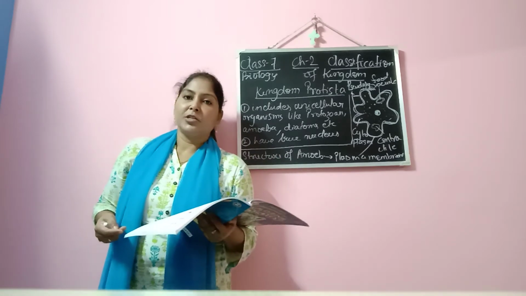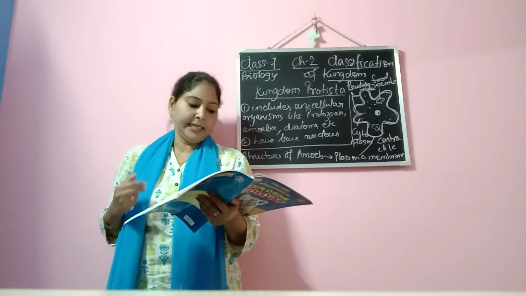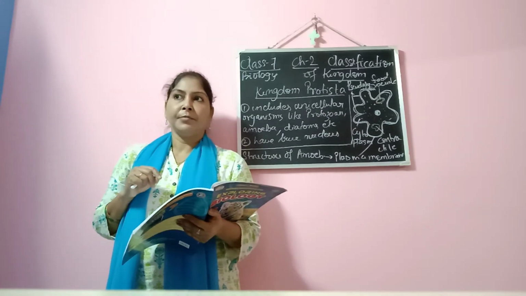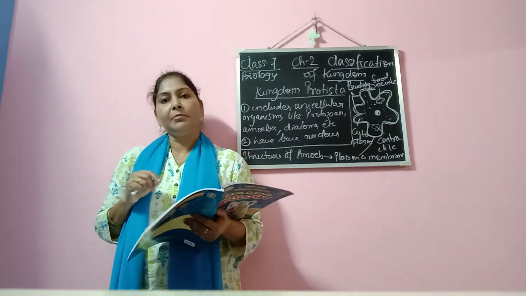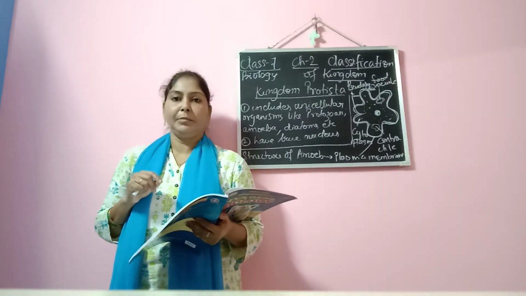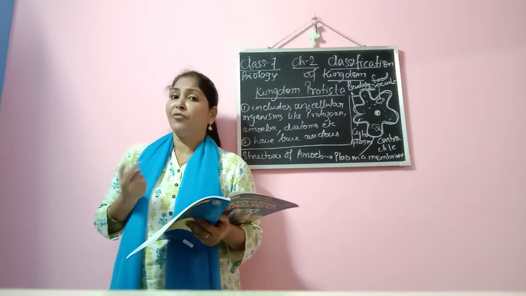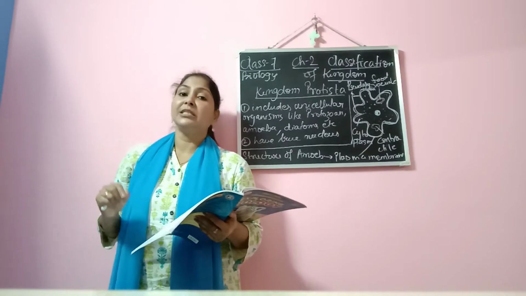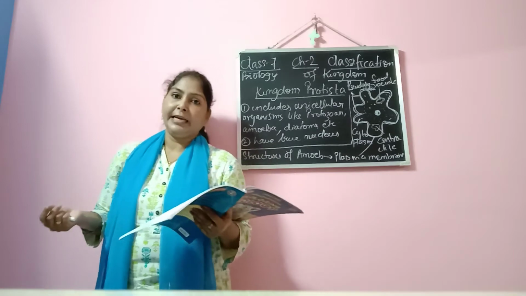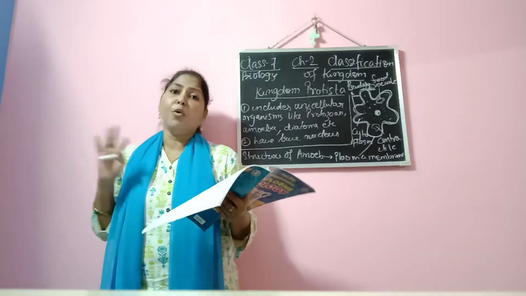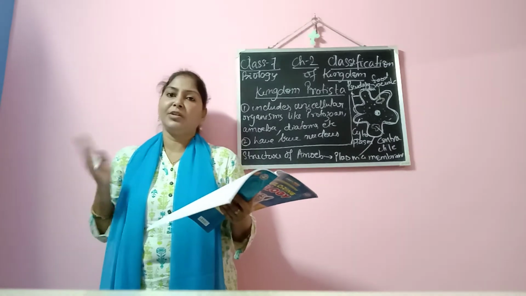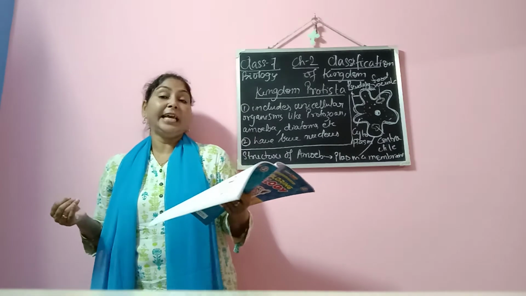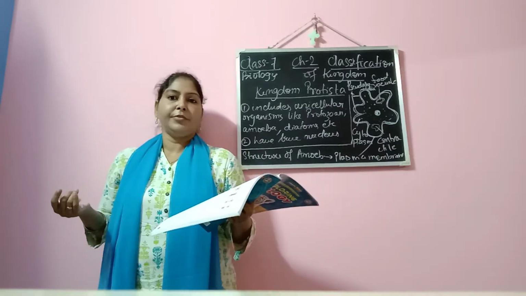Now we come to the next topic of this kingdom, that is, what is the mode of nutrition? As I told you in the beginning, kingdom Protista has organisms having characteristics of both plant and animal. That means there are certain organisms which perform photosynthesis, and there are certain organisms which cannot perform photosynthesis because of lack of chlorophyll in them. So they have both types of nutrition, autotrophic as well as heterotrophic. Now amoeba are basically heterotrophic. And how do they eat? Again, with the help of pseudopodia only.